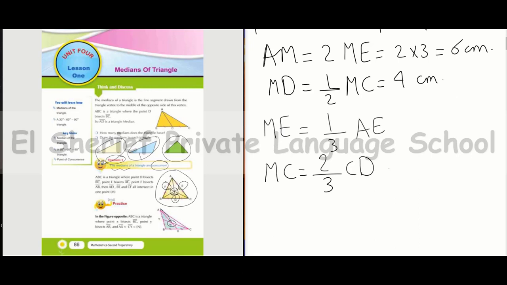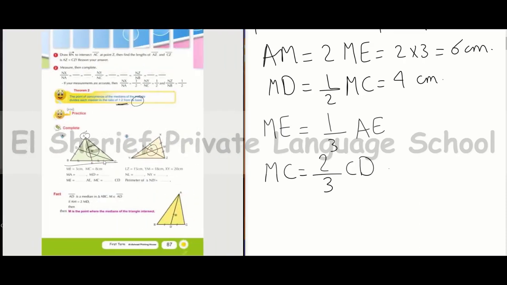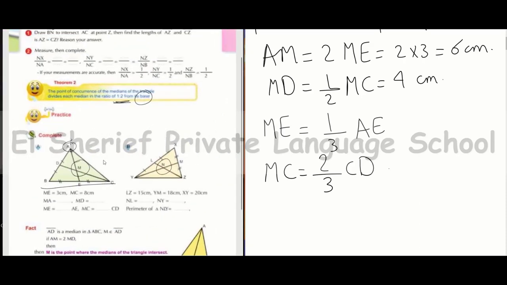Theorem 1 says that the medians of triangle are concurrent. The three medians of the triangle intersect at a point called the point of concurrence of the medians of the triangle. This point divides each median in the ratio of 1 to 2 from the base.